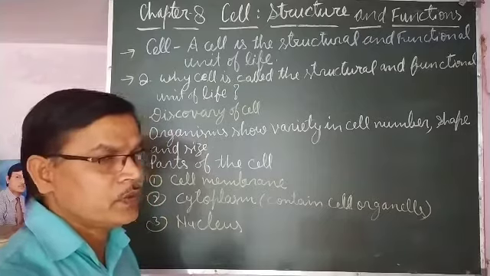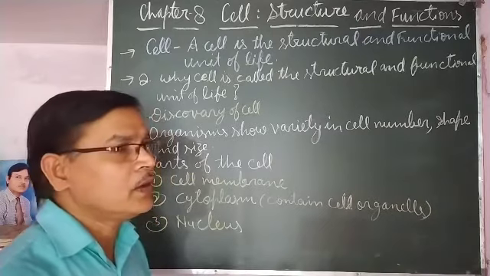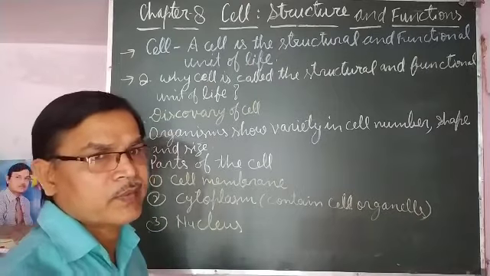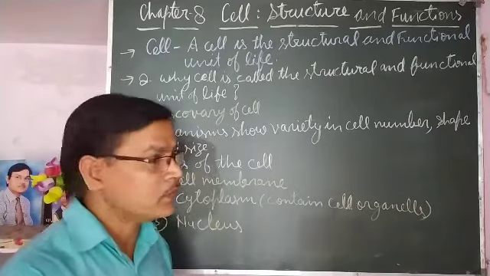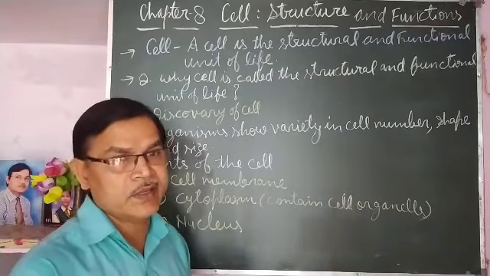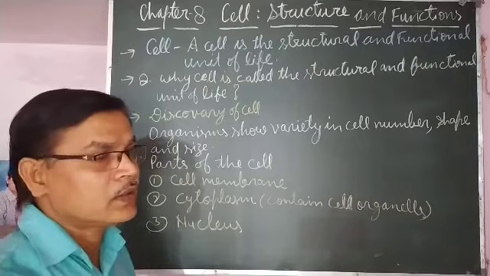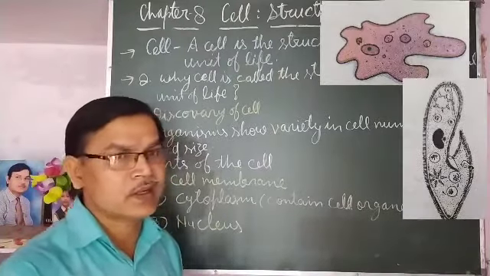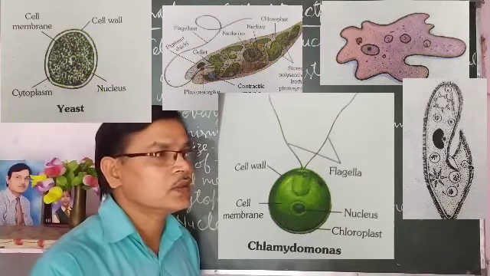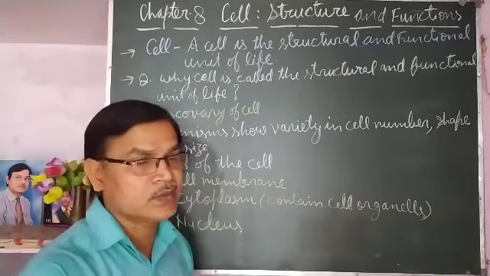In the onion peel, plant cells are there, and the shape of the cell may vary, but all other organisms, be they animals, plants, small organisms or big organisms, are all made up of cells. That is why the cell is called the structural unit. Organisms are made up of only one cell, such as amoeba, paramecium, euglena, chlamydomonas and yeast. Yeast is a fungus, a single-cell fungus. These organisms are made up of only one cell. Bacteria are also unicellular organisms.